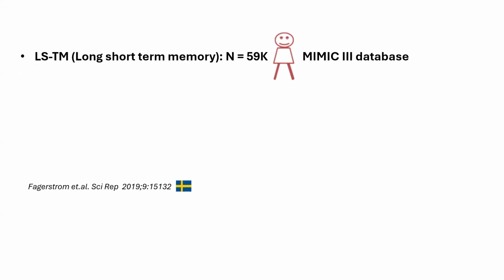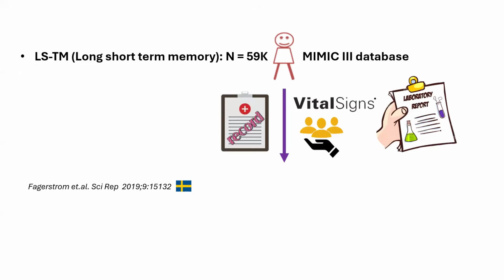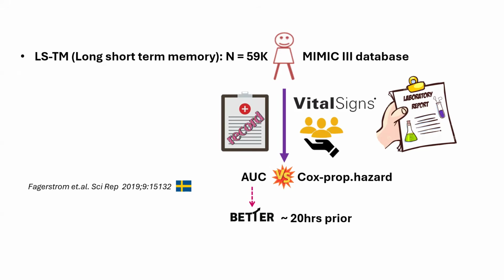Then this is a Swedish algorithm, long short-term memory, where they looked at 59,000 patients from the MIMIC database, the Medical Information Mart for Intensive Care 3 database, where they collected all the clinical records with vital signs and the lab data and ascertained the clinical outcome. They compared area under curve versus Cox proportional hazard, and they found the AUC of long short-term memory was much better, with the ability to predict sepsis 20 hours prior.